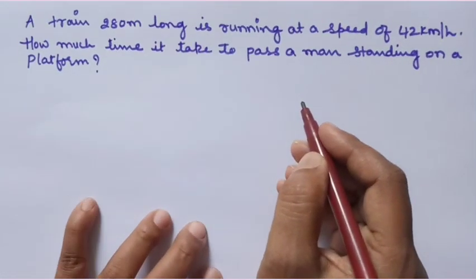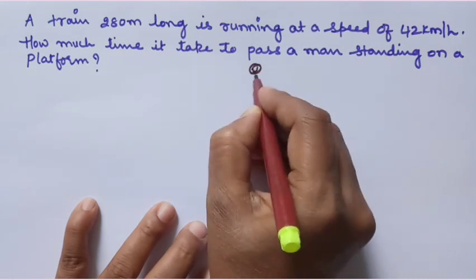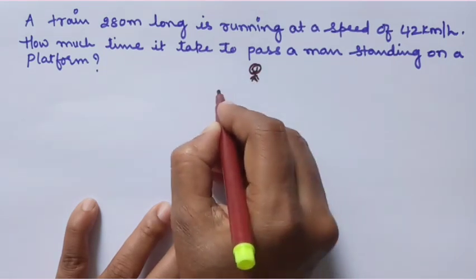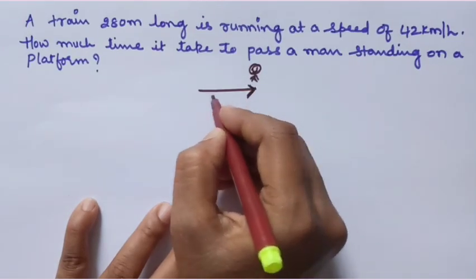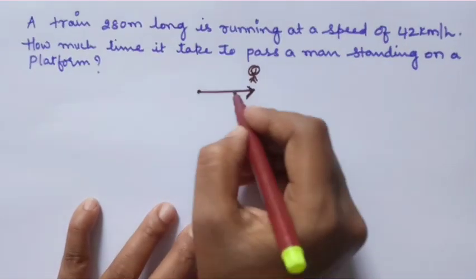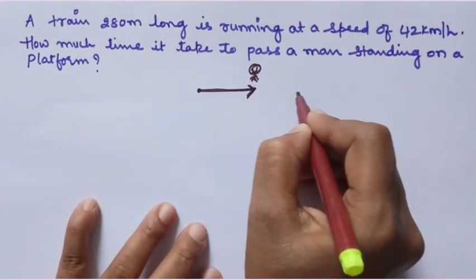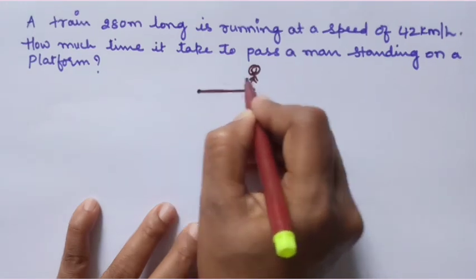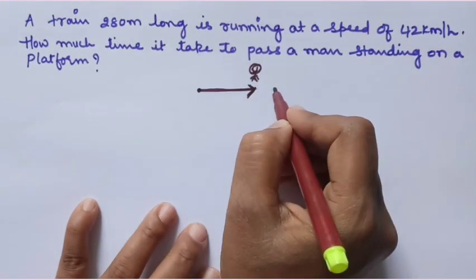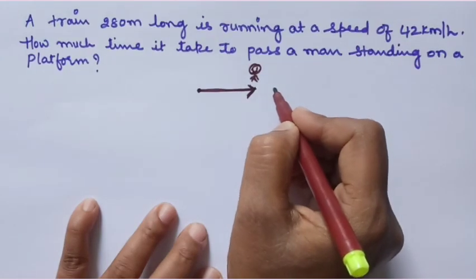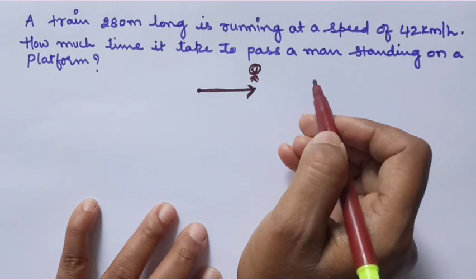Please pay attention here. Suppose a man is standing here and the train is passing. So if this is the engine and this is the tail, when the train has started passing, it will move ahead, and when the train leaves its tail from the man, then we can say that the train has passed the man.